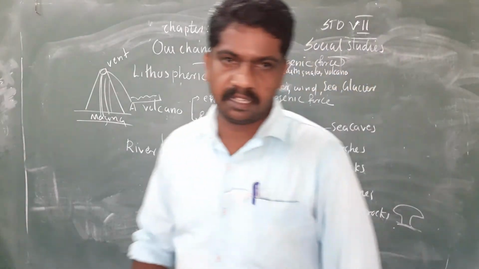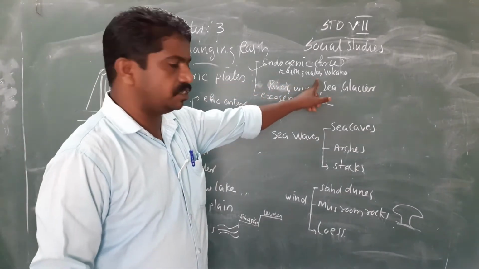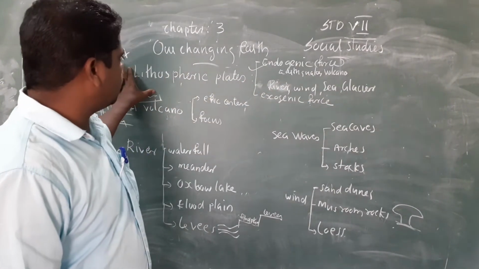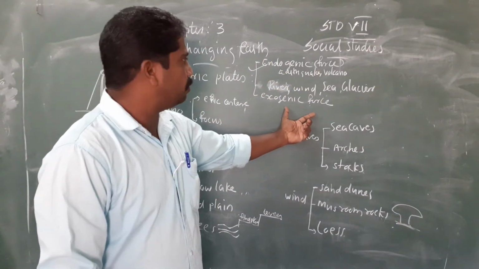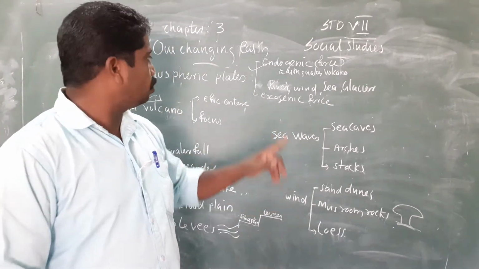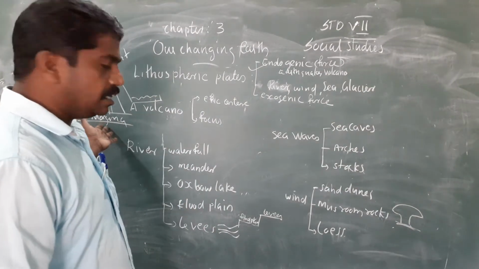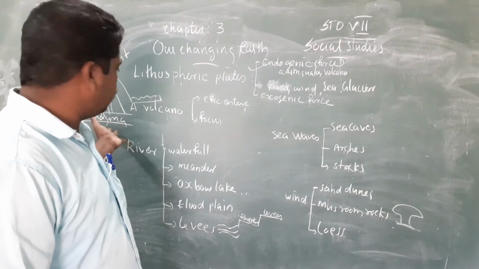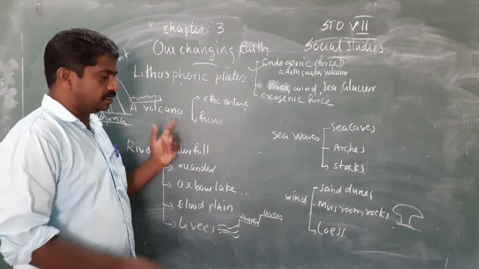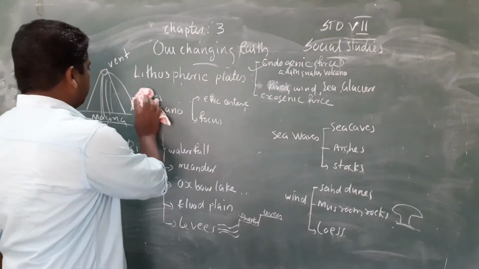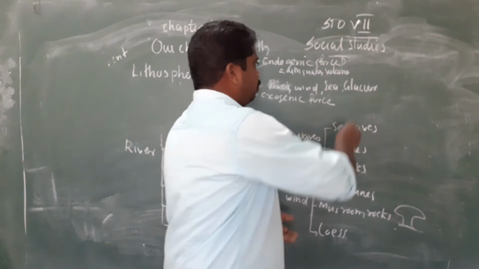So this is called a volcano. Volcanic eruption can cause endogenic force. Okay, so lithospheric plates move due to two forces, either endogenic force or exogenic force. If the force is within the earth, that is called endogenic force. Example, volcanic eruption. Within the earth there is magma. Due to high temperature, this magma will come outside and make different changes on the earth. So the first one, we understand endogenic forces caused due to a volcano.